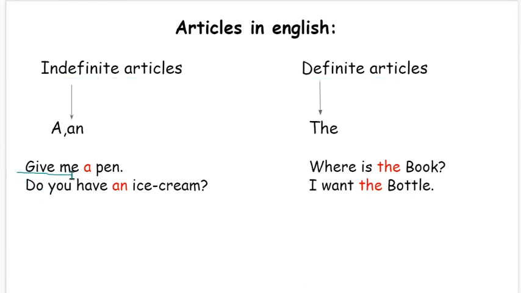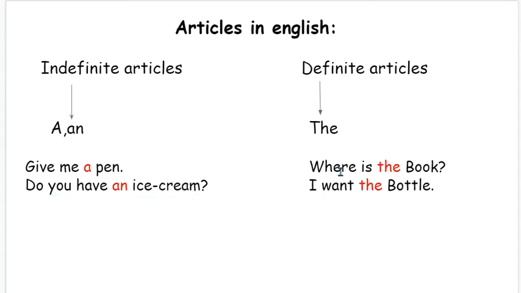So let's take this sentence, give me a pen. When we say give me a pen, we are not referring to a particular pen. We are just saying to the listener, give me a pen, whether it is blue or black, so there is no image in our mind. Now let's take the second example. Suppose we go to an ice cream parlor and ask the vendor, do you have an ice cream? We have not specified which particular ice cream we want. So in this case, the owner of the ice cream parlor can give us whichever ice cream he chooses.